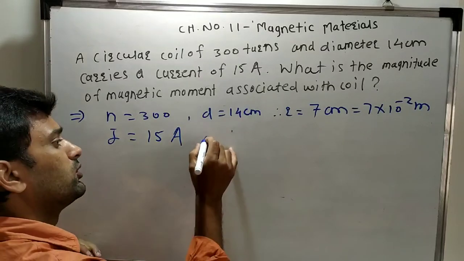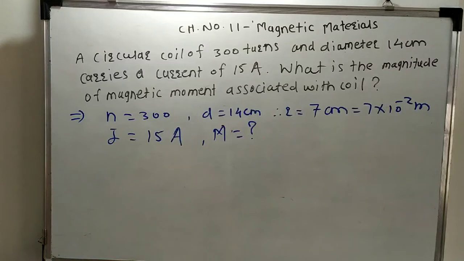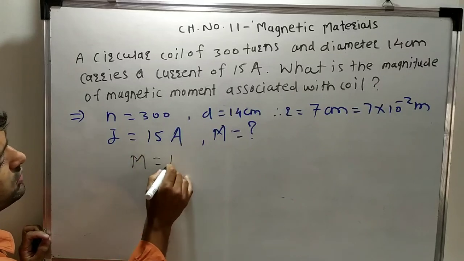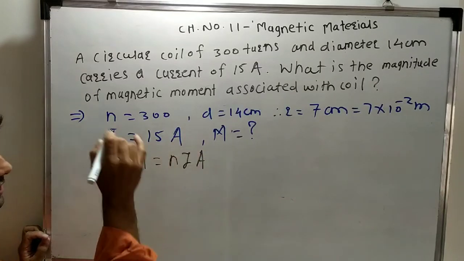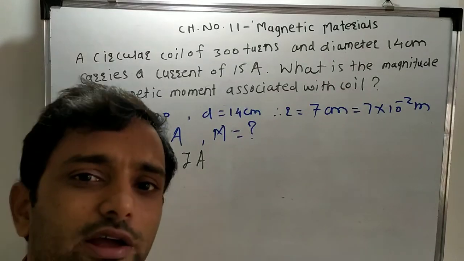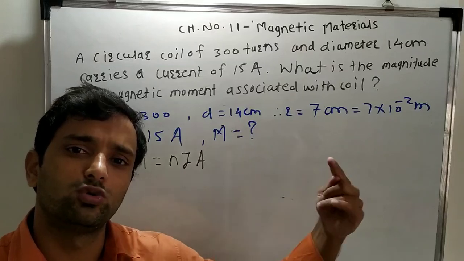What is the magnetic moment, capital M? So what is the formula for magnetic moment? The magnetic moment is given by NIA. In terms of a coil, the magnetic moment is NIA. For a magnet, the magnetic moment is M times 2L.